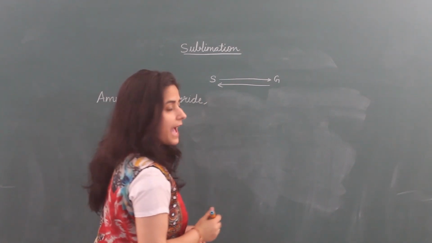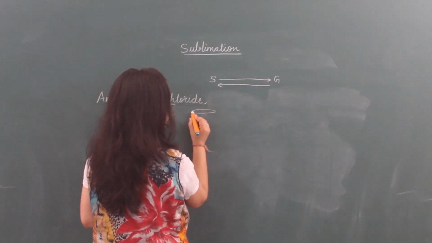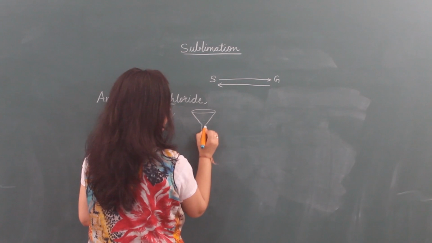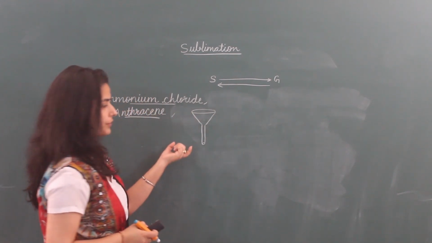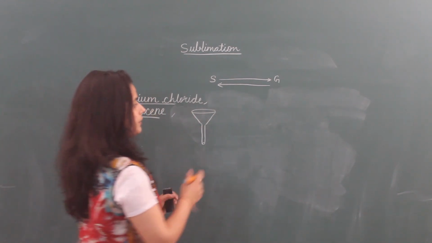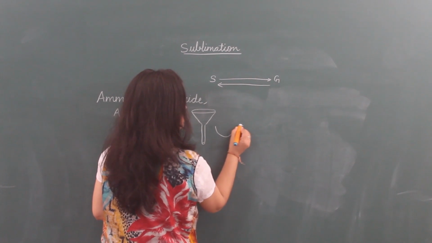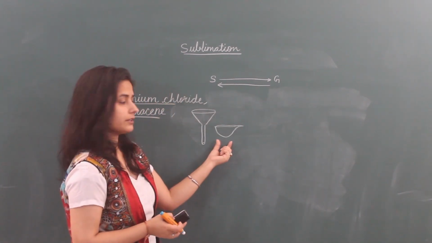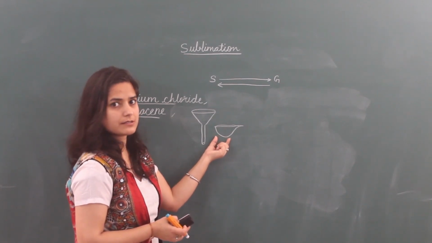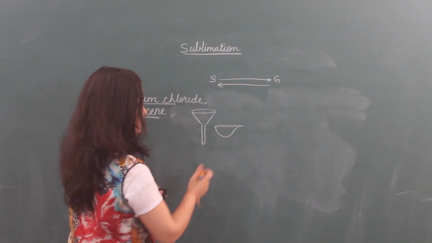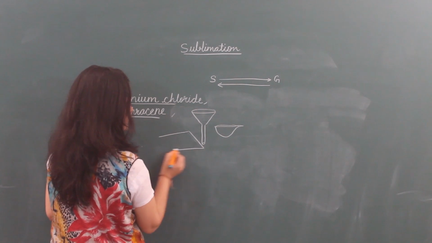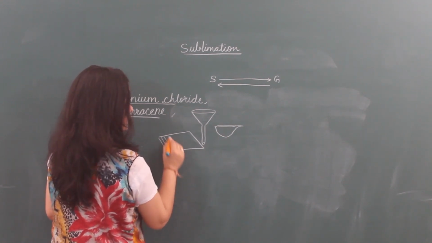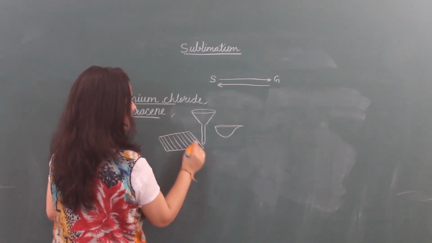So what we have to do? This is a funnel. Normally we take to filter anything. This is china dish. This is white colored dish. It is used to heat the substances at high temperature. This is known as wire gauze.